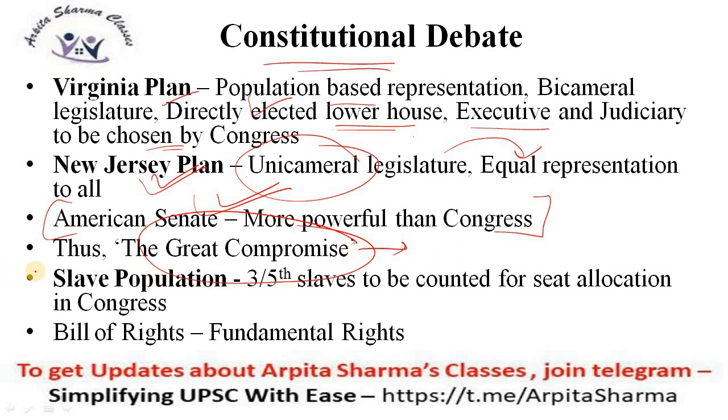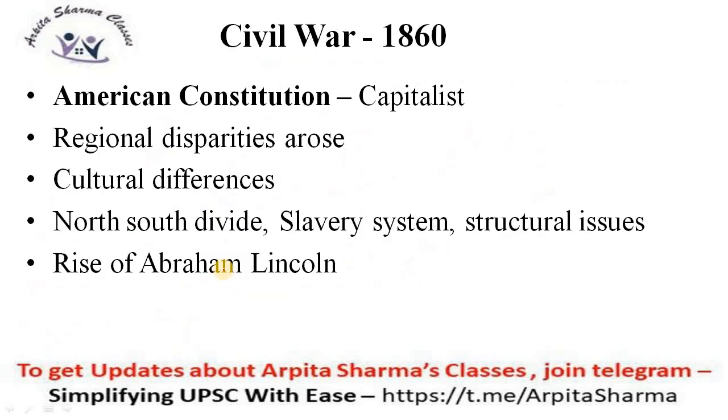But the question arose, what about the slave population? Where will they go? So it was realized that three-fifths of the slaves are to be counted for seat allocation in Congress. This was the great compromise. Now, we will discuss why slavery was not abolished. We will discuss it further. Also, the fundamental rights that we take, the Bill of Rights, was passed. These were the constitutional changes that took place in America.